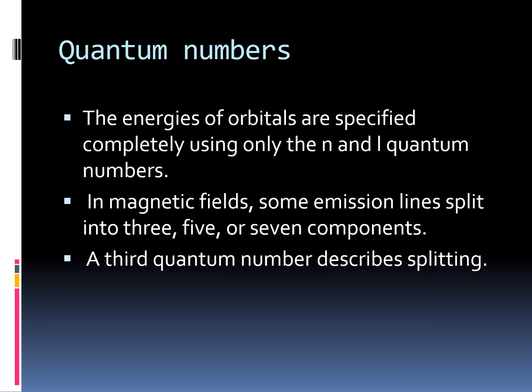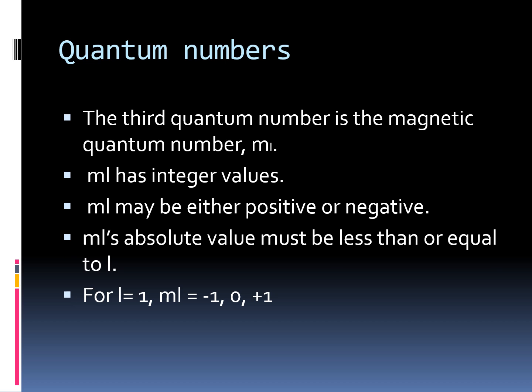The energies of orbitals are specified completely using only the n and l quantum numbers. But in a magnetic field, some emission lines are split into 3, 5, or 7 components. This splitting is described by the third quantum number, the magnetic quantum number, which gives information about the spatial orientation of the orbital with respect to a standard set of coordinate axes.